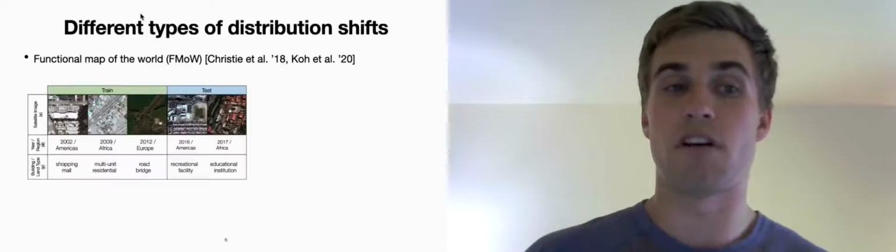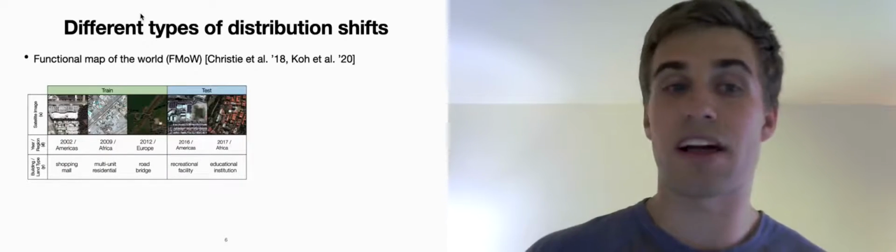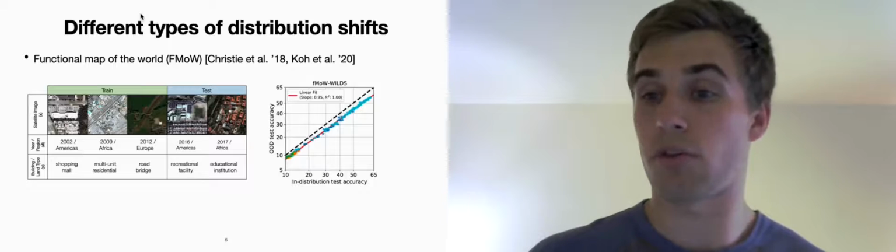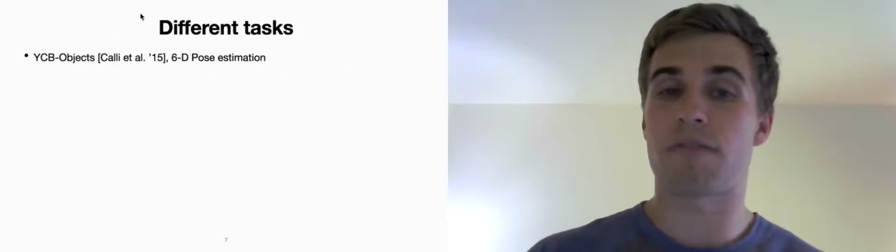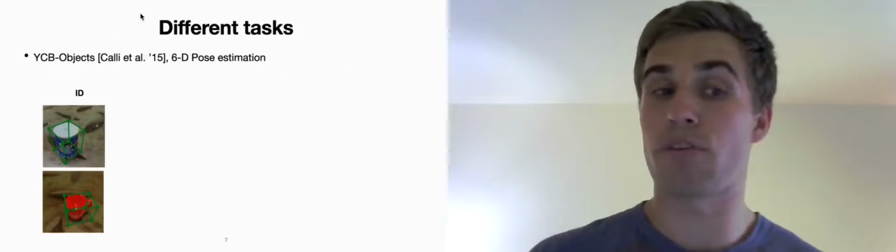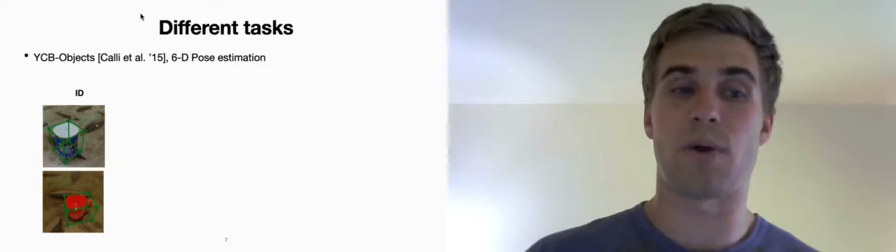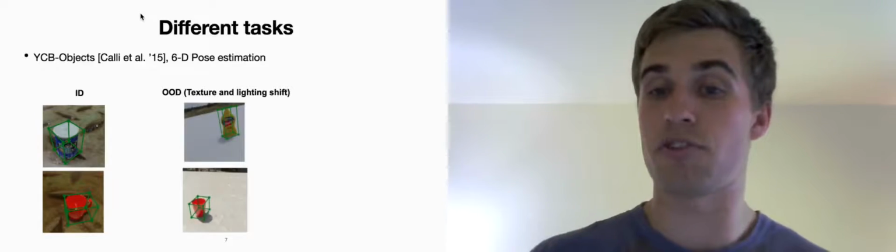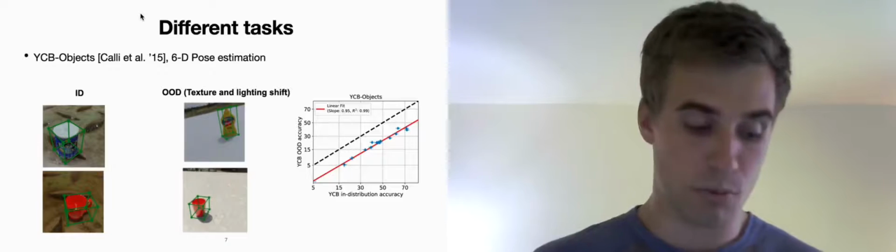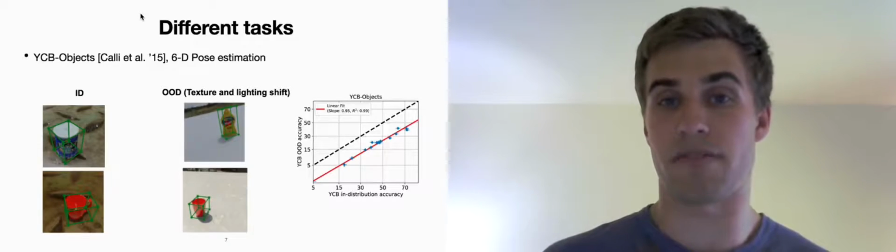We consider a wide variety of different types of distribution shifts. For instance, considering land use classification from satellite images, where you also see linear relationships, as well as different tasks, like considering a synthetic pose estimation task, where we consider renderings of objects both in and out of distribution under texture and lighting shifts. We also see strong linear relationships.